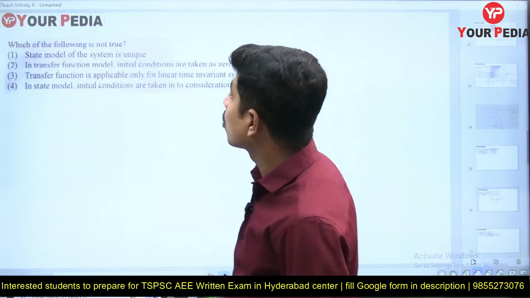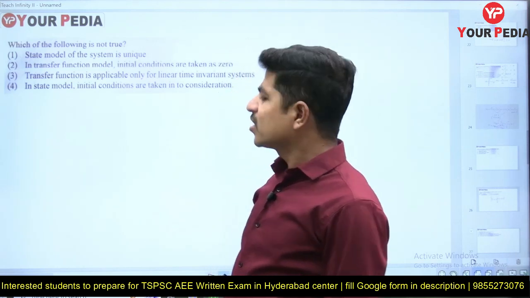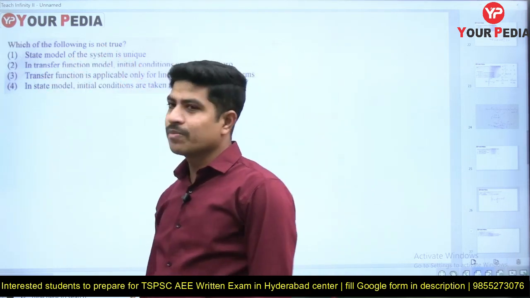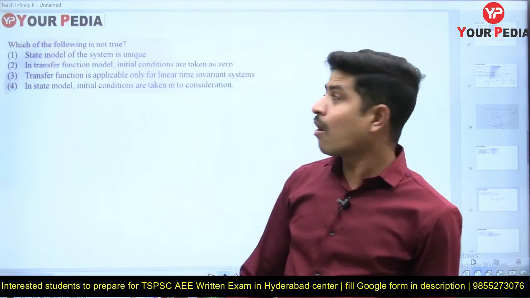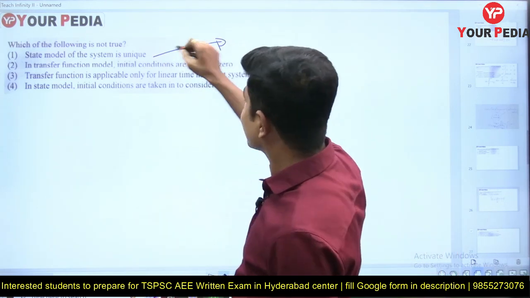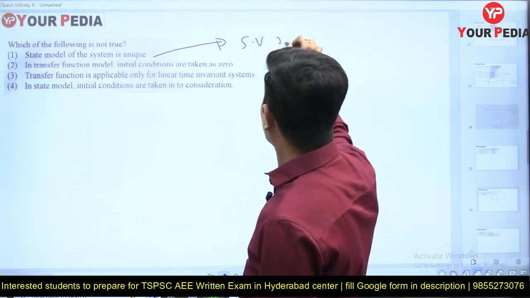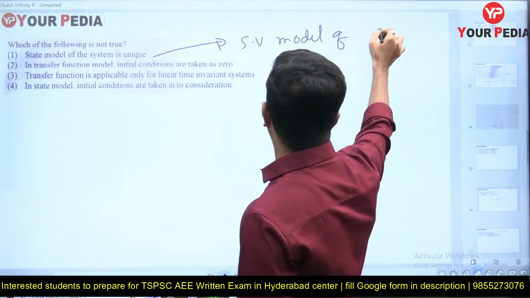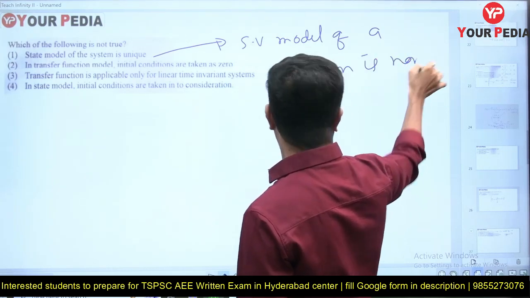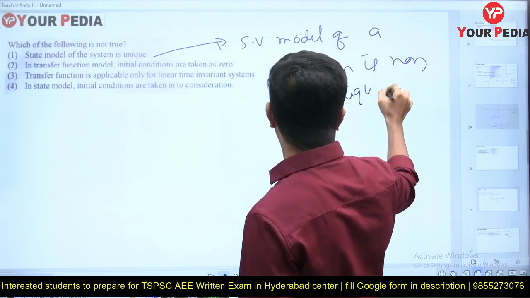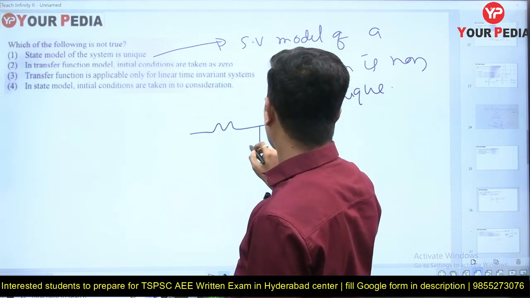Which of the following is not true? First the option itself, state model of the system is unique. No. The state variable model of a system is non-unique. What is the correct statement? State variable model of a system is non-unique. Why? If I have a circuit like this,